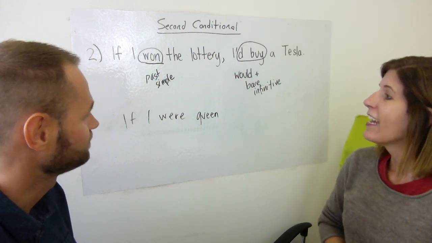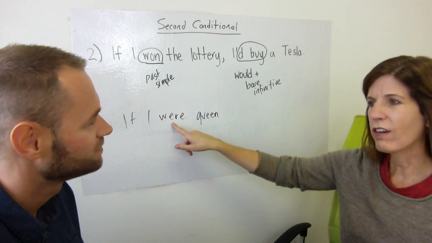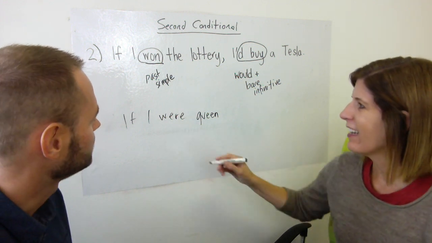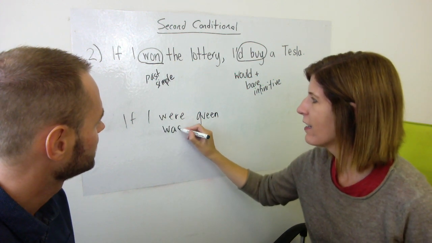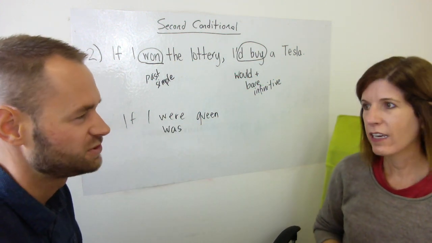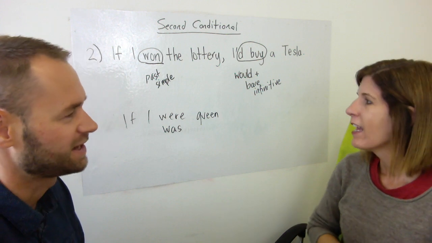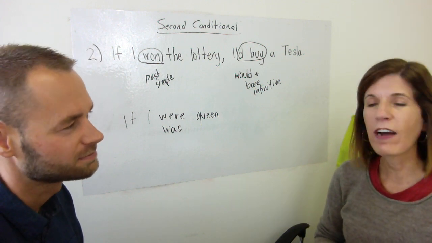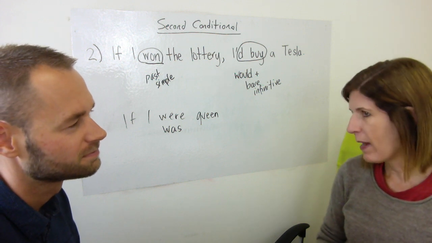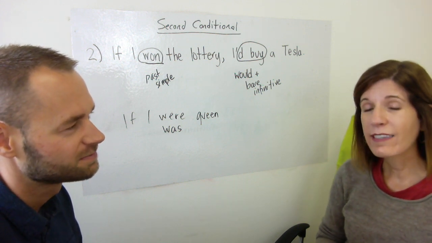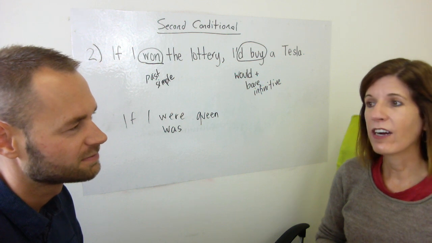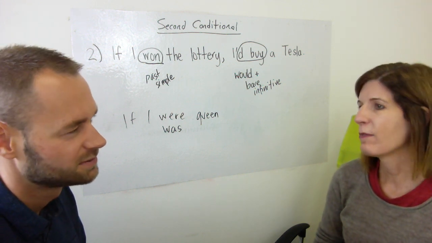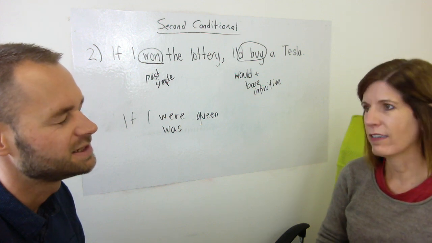Exactly. Now, why do we use "were"? I can't remember. You did tell me before, Lawrie, didn't you? Well, you'll see both. Which one would I use? For queen, I would use "was." Okay. Now, I remember specifically in school that our teachers were talking to us about this. If I were queen, it's grammatically correct. But it's one of those situations where "if I was queen" is so widespread that it has become grammatically correct. I see.